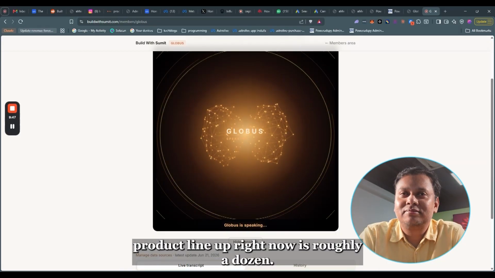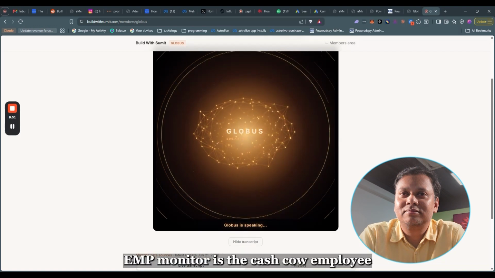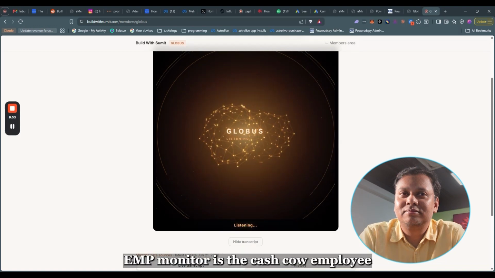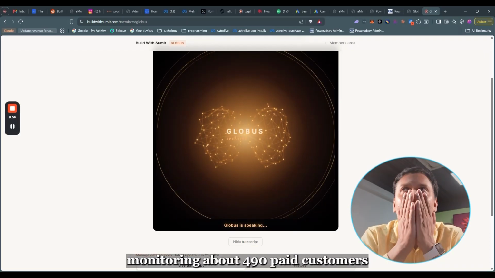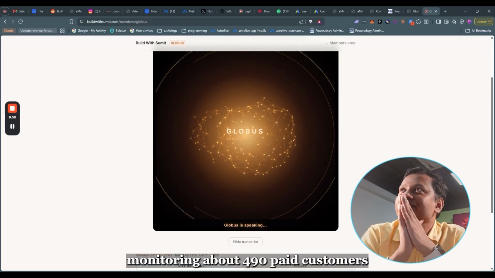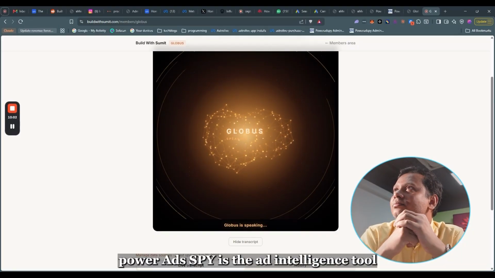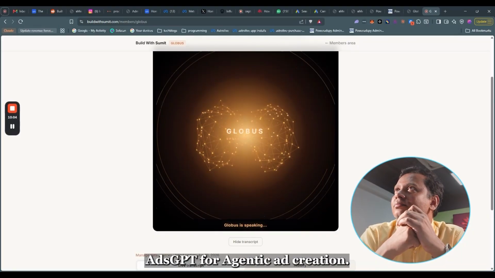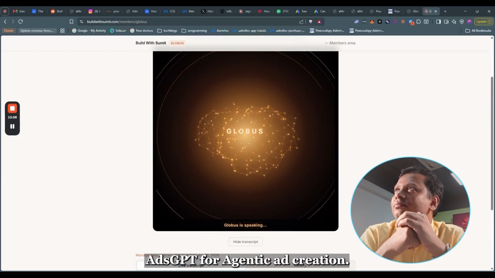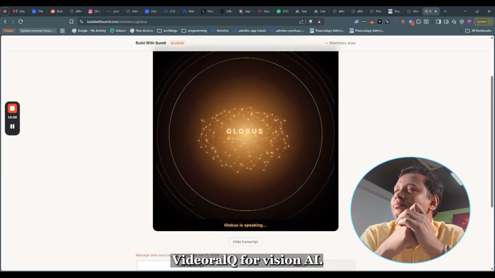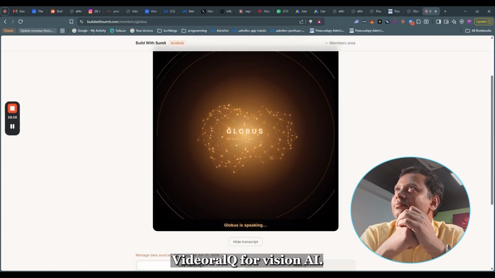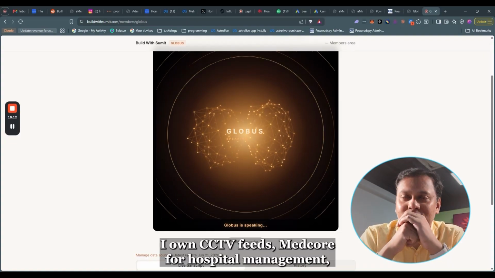Globosoft's active product lineup right now is roughly a dozen. EMP Monitor is the cash cow: employee monitoring, about 490 paid customers. Power Ad Spy is the ad intelligence tool. AdsGPT for agentic ad creation. Video AIQ for vision AI on CCTV feeds.